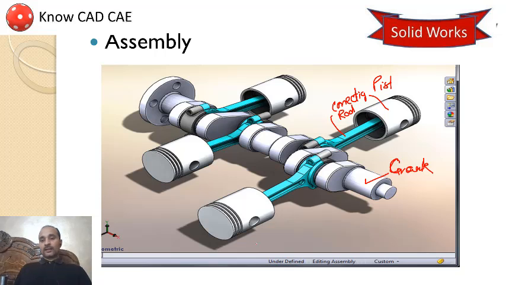All these parts are assembled on the crankshaft. It means assembly capability is also available with SolidWorks. You can provide different types of constraints, like concentric constraint and tangent constraint. All these can be done using SolidWorks.